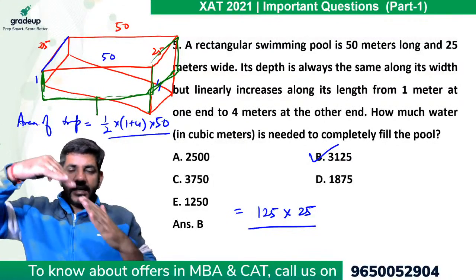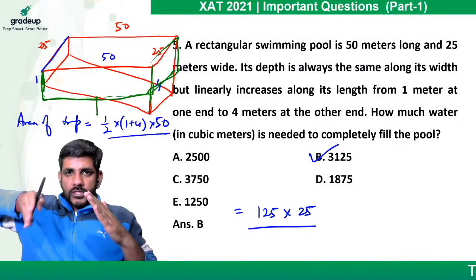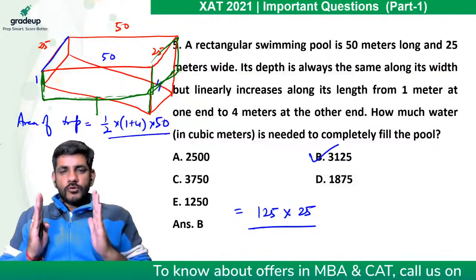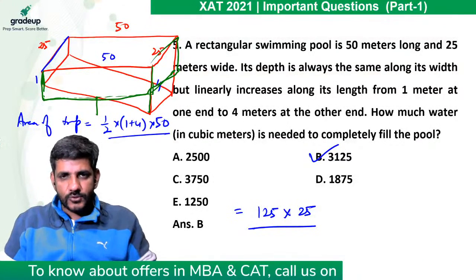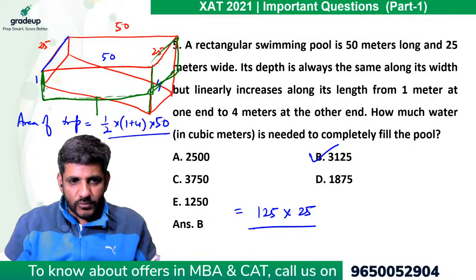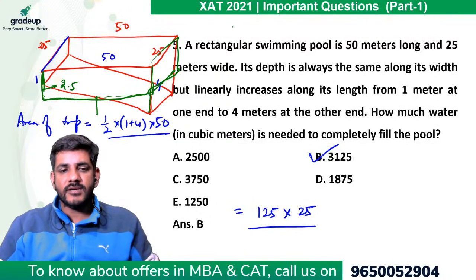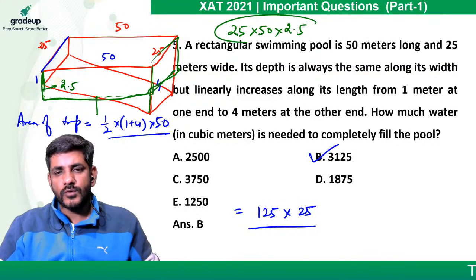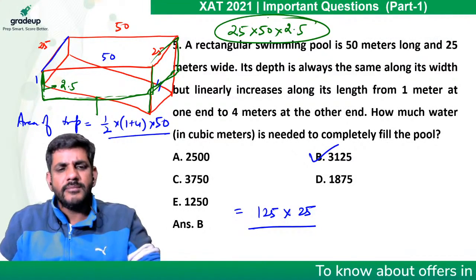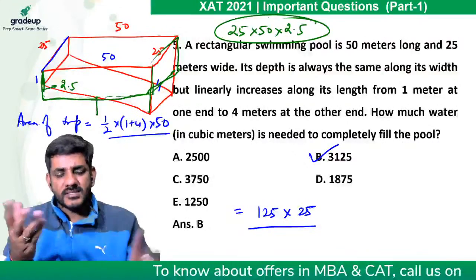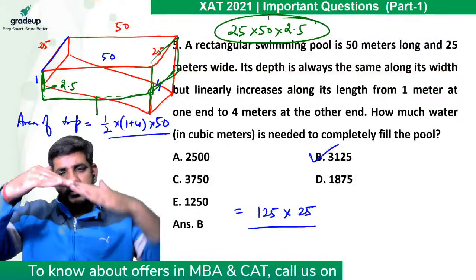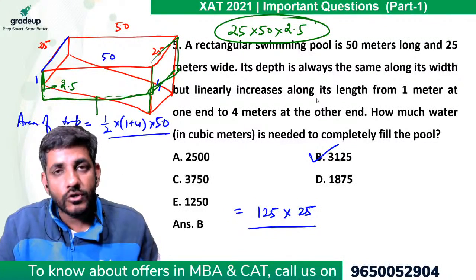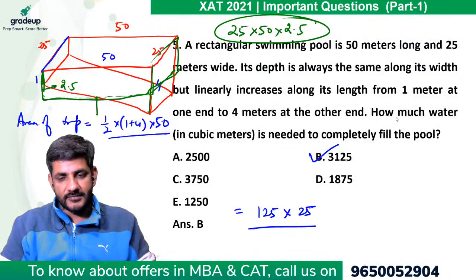So it was kind of a seesaw. At one point the depth was 4, at one point the depth was 1. I am saying straighten that seesaw. So what will the depth be on both sides? 1 plus 4 by 2, that is 2.5. So if I do this, the depth becomes 2.5. Now it is straight away a cuboid of 25 into 50 into 2.5. This is your answer. Though ultimately that only comes, this is just a way of looking at it. That is, the seesaw has been straightened and we see it becomes a complete cuboid now with a depth of 2.5.